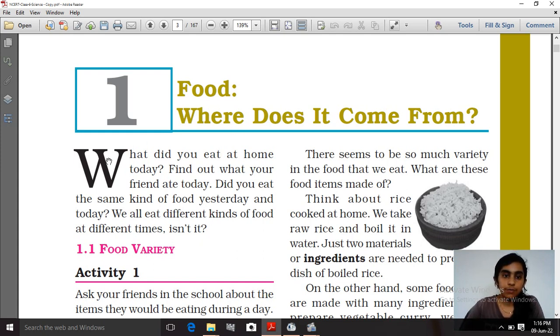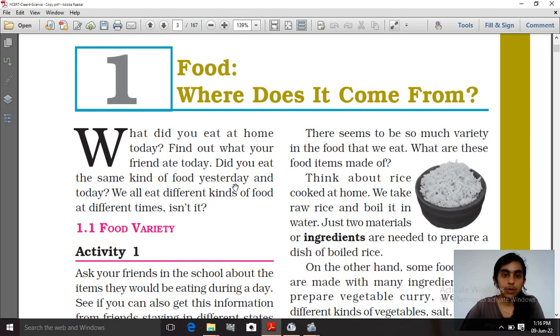In the first para of this chapter, some questions are asked, like what you ate today at home, what your friends ate today, and whether the food that you ate today is similar to the food that you ate yesterday. If you take out the complete schedule of a whole week, then you will come to know that you are taking different kinds of food at different times, isn't it? If today you are taking roti or omelette, then the next day obviously you are going to take rice, sabji, dal, like that.